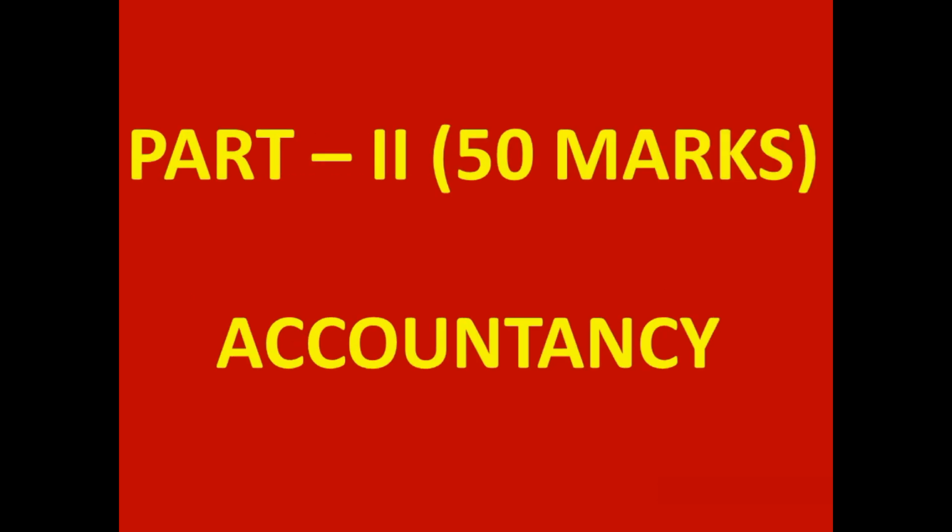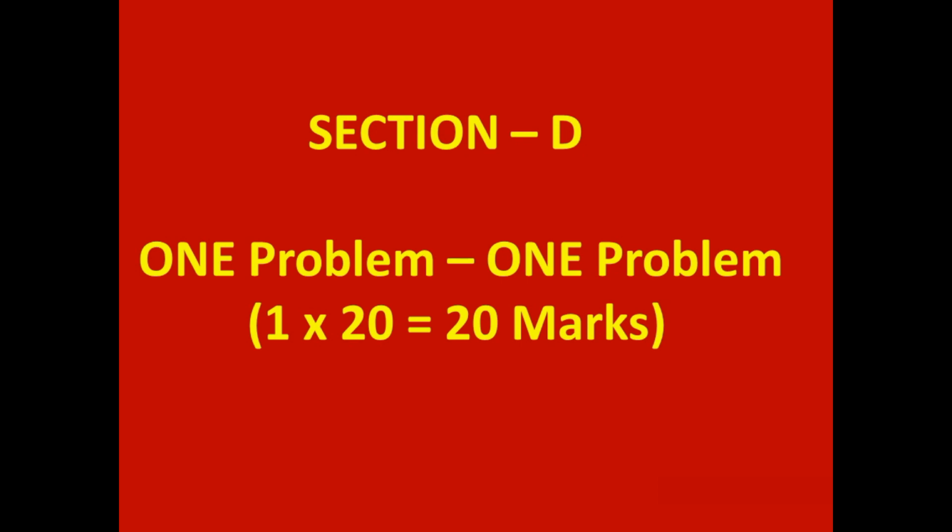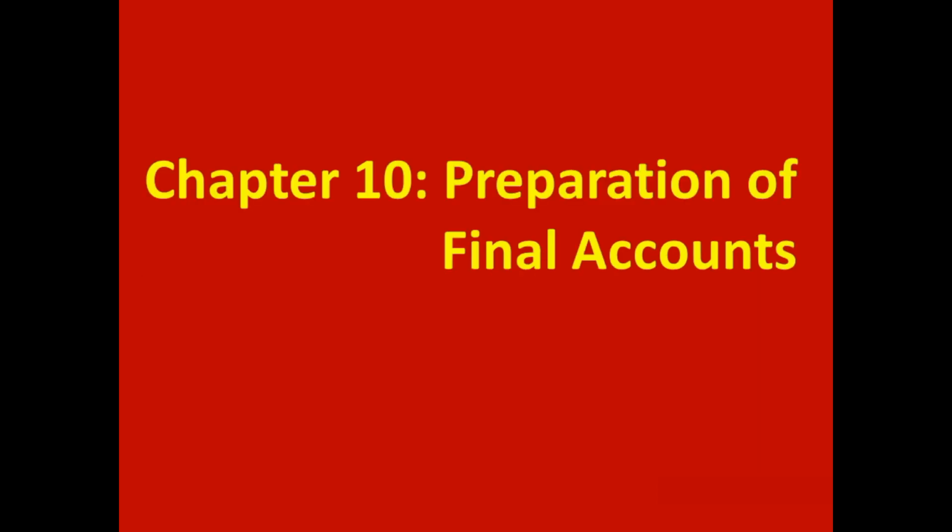Now come to part 2, accountancy. Section D contains 1 problem. Student has to attempt that problem. That problem is for 20 marks. Means in section D there is no choice. And that problem is from 10th chapter, preparation of final accounts.